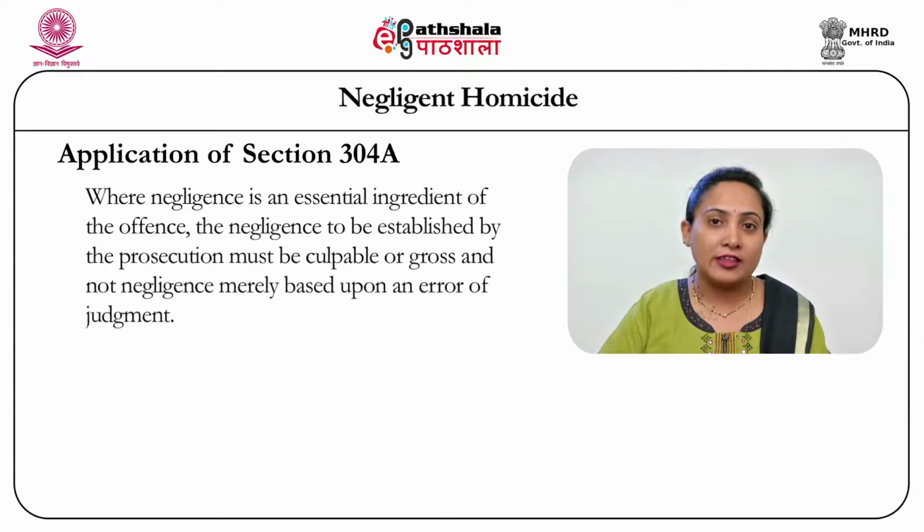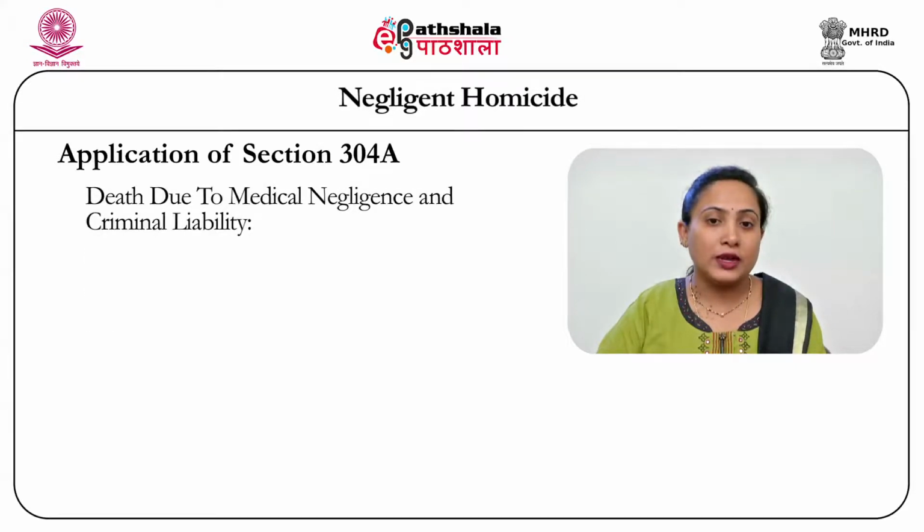In fact, it is these reasons which have made the principle of res ipsa loquitur non-applicable for a case of crime, that is, Section 304A does not get subjected to the application of this principle. Now, coming to the extent of liability that is imposed for deaths that are caused due to medical negligence.